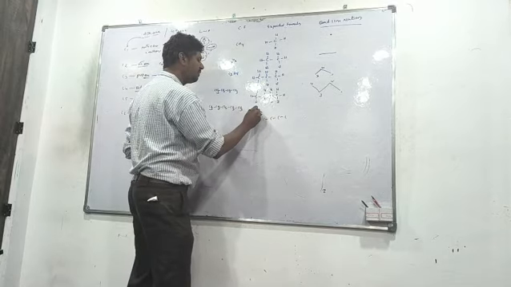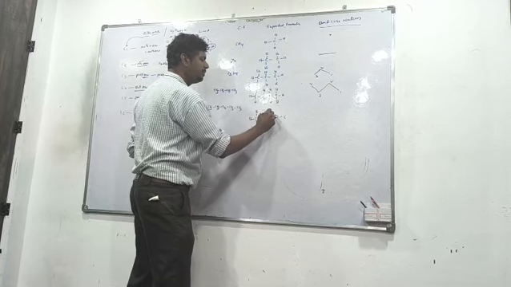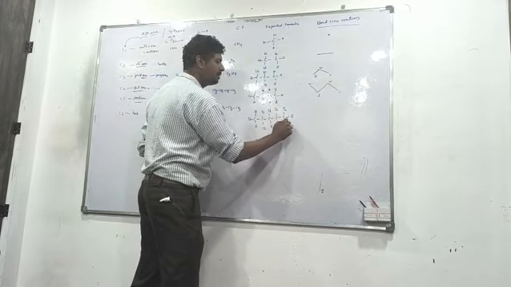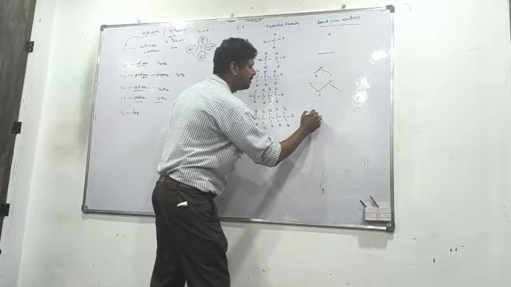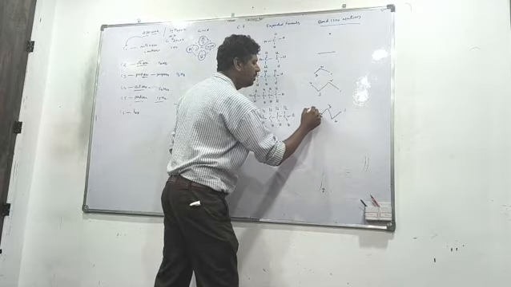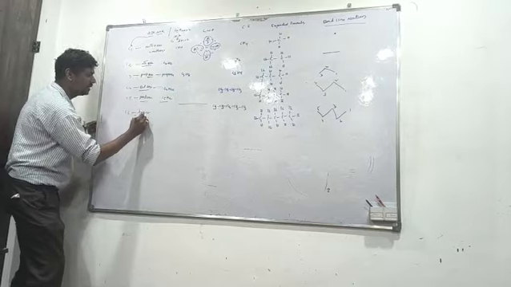There are 12 hydrogens present in n-pentane structures. Now there are 5 carbons and 12 hydrogens. Now the bond line formula: 1, 2, 3, 4, 5.